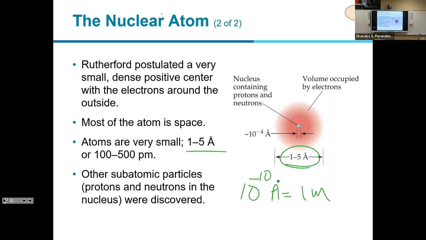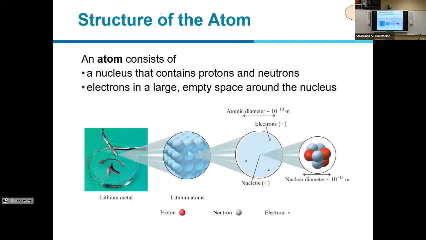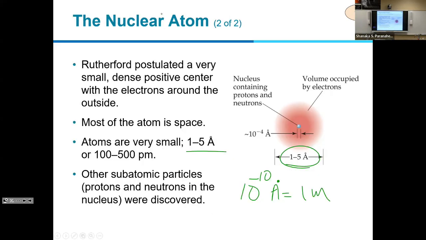And when you think about the size of the atom versus the size of the nucleus, these are the numbers. The size of the atom is around 10 to the negative 10 meters, and the nucleus 10 to the negative 15 meters. So it's divided by 100,000. So that's the size comparison. So Rutherford postulated a very small, dense, positive center with the electrons around the outside. So that's Rutherford's postulate for the atom, or the proposed model.